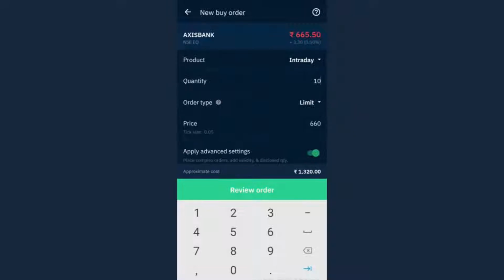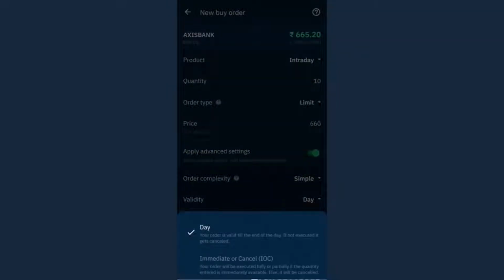So if the order is not executed till 3:30 p.m., then at 3:30 p.m. the order will be cancelled. This is if the validity is day. Another option is immediate or cancel. In immediate or cancel, the moment I place the order, if the next moment the order is not executed, just cancel the order. So it is very simple.